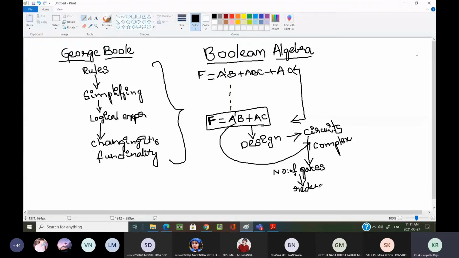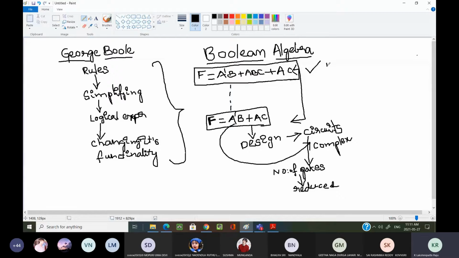Now here I have taken one example. I can show you how the number of gates will be. Some random example I have considered. In order to design a circuit for this expression, first I want to find out how many gates are required.